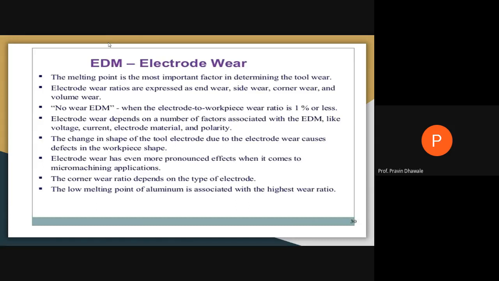If the shape of the electrode changes due to wearing out of the electrode, the shape of the workpiece is also affected, because you are using a worn out electrode for machining. This has an even more pronounced effect when it is used in micro machining applications.